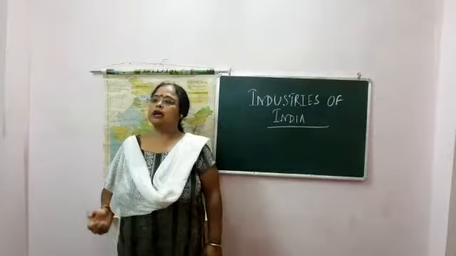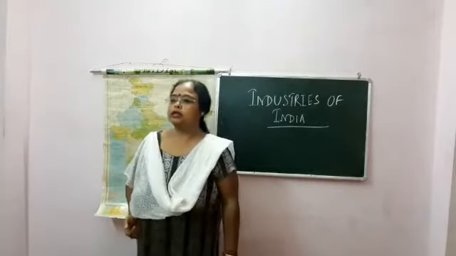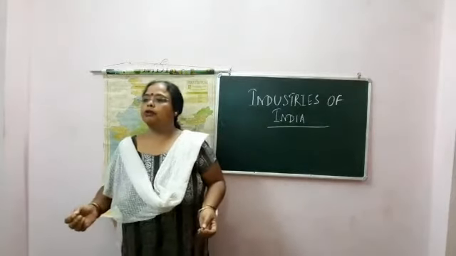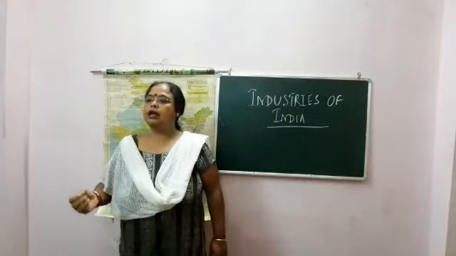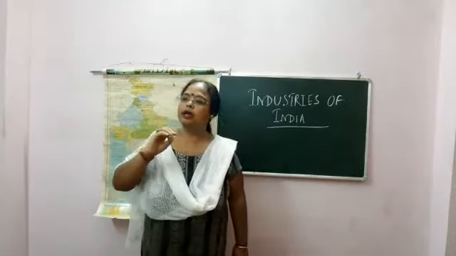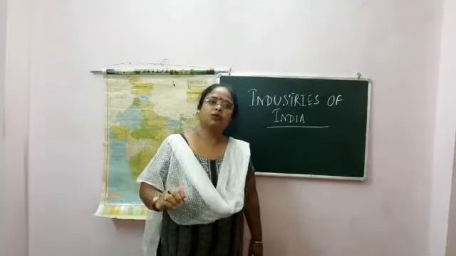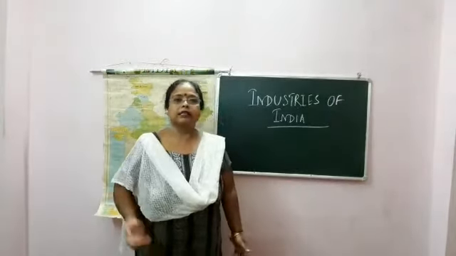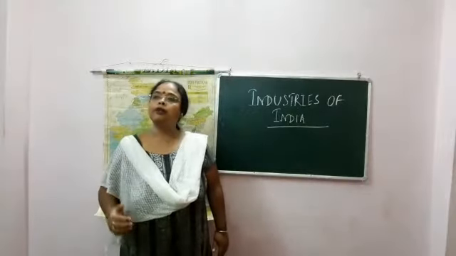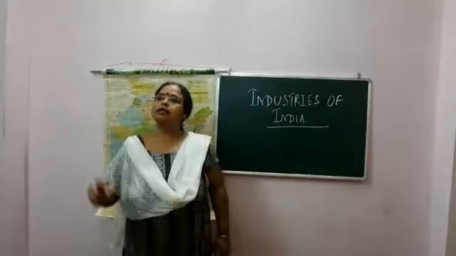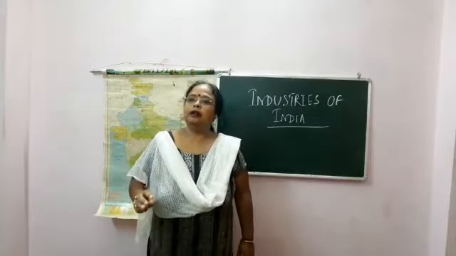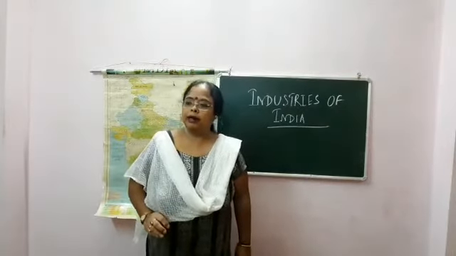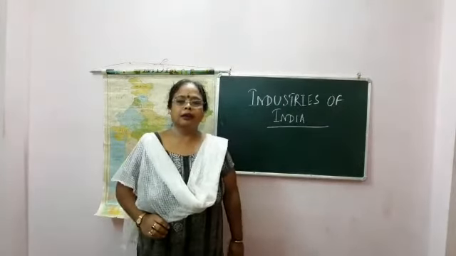Then government policies, number 8. Government policies can help with the development of industry. The government will give benefits to the farmers and the people, so that they can take some loan for running the industries. In this way government also helps. So what are the factors we have seen? In summary: availability of raw material, power, labor, transport, water supply, market, climate, and government policies.